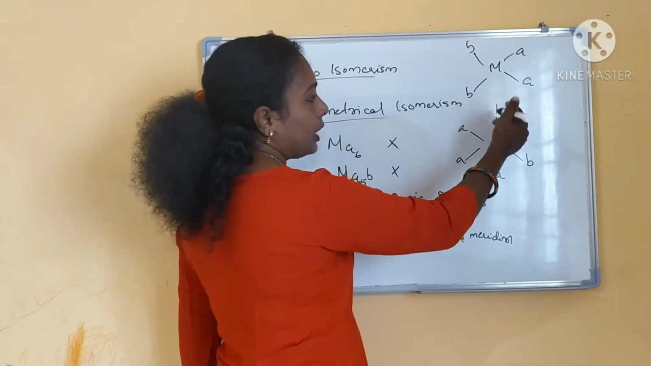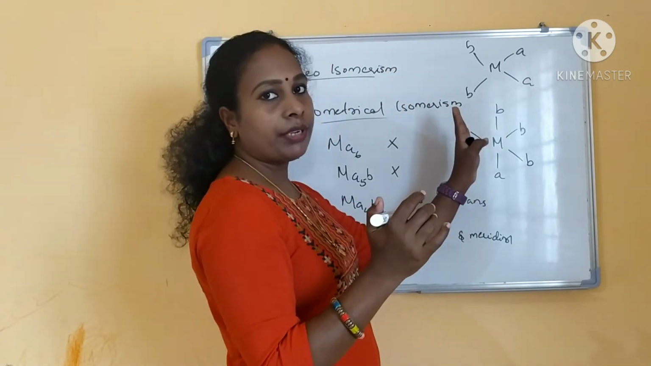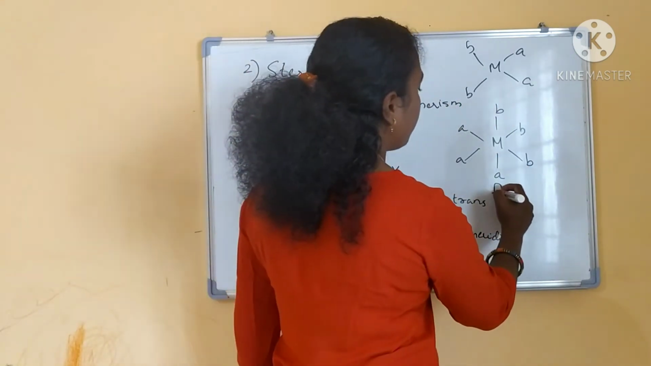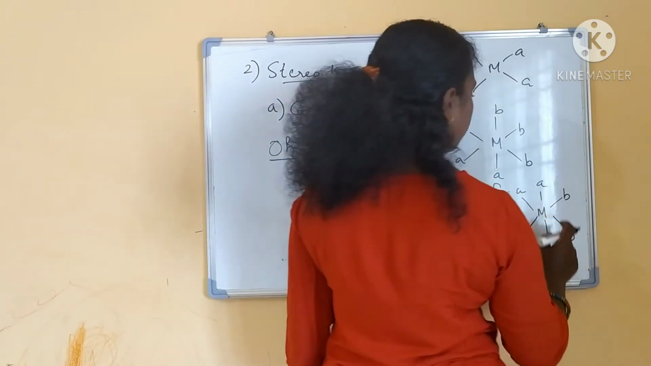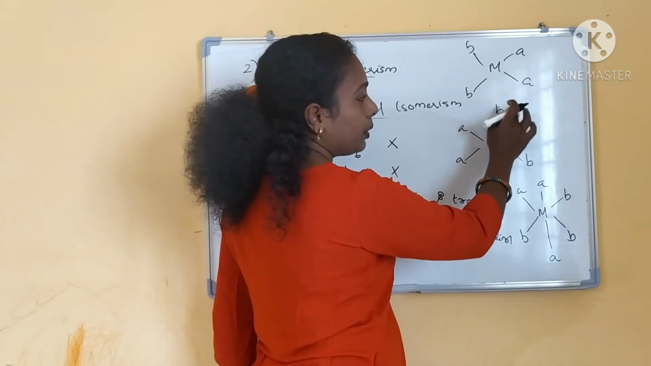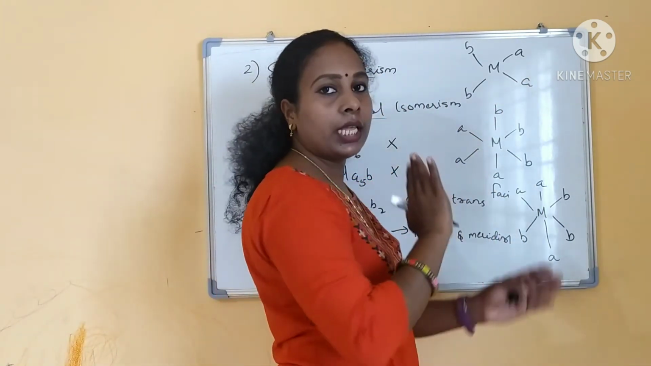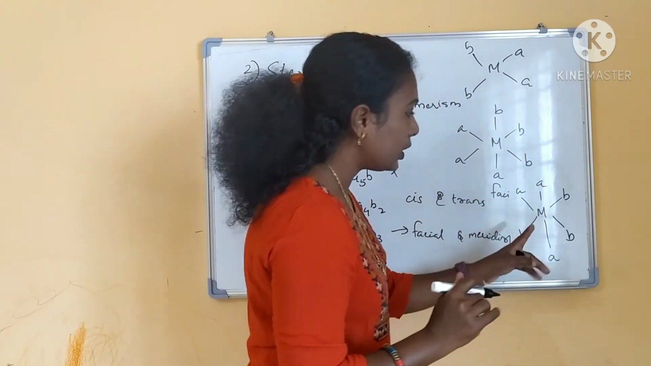This is what a facial isomer is. In one phase, all the identical ligands will be in one face, then it will be a FAC, facial isomer. If you see, three identical ligands are in one face, and here three A will be in the other face, like this only, facial isomer.